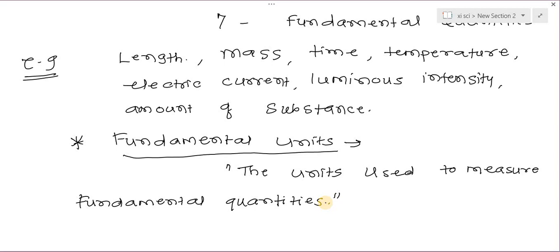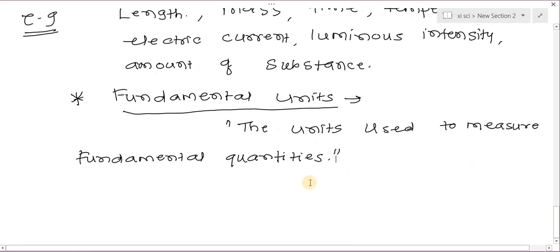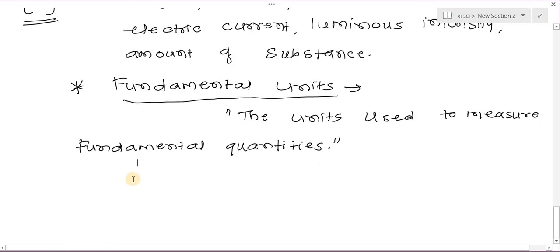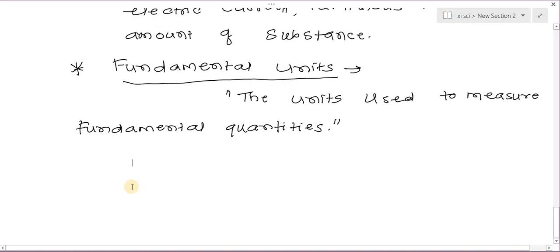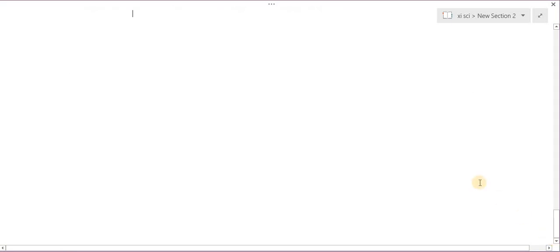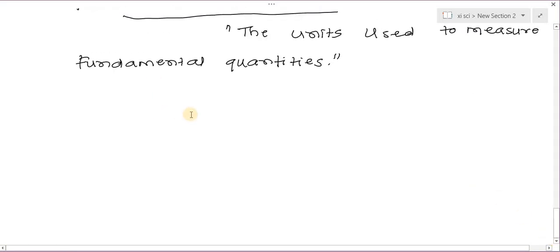If there are 7 fundamental quantities, then obviously for their measurement we use 7 units, and these 7 units are called fundamental units. Let's see which these are. First fundamental quantity is length.